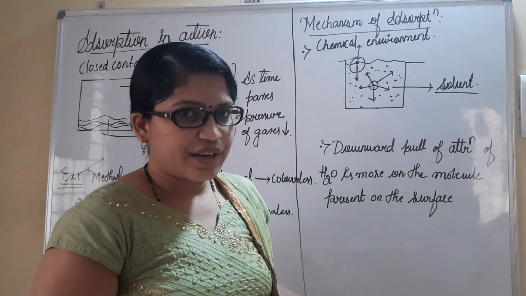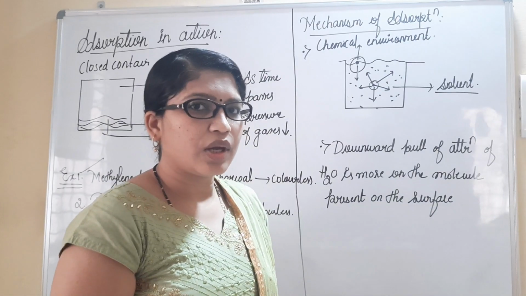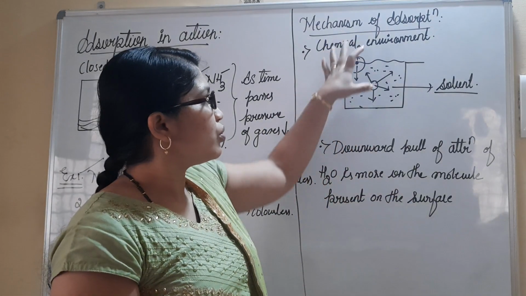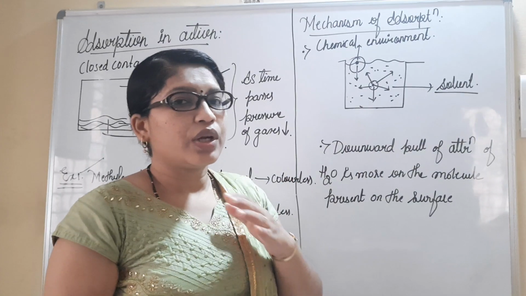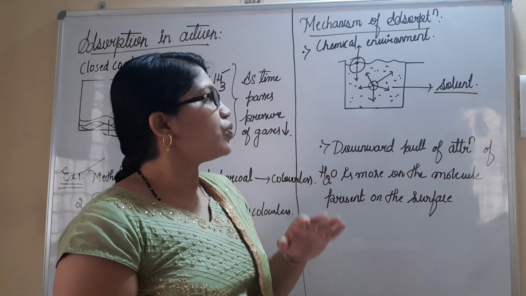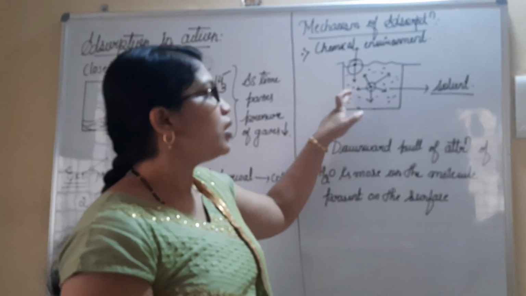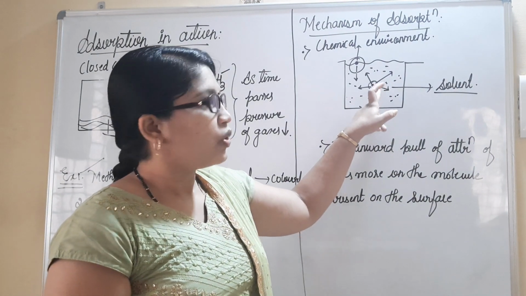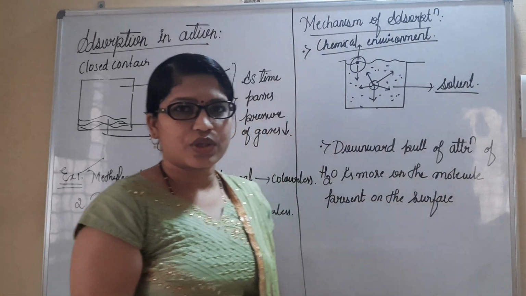There will be an adsorption process. For the adsorption process, certain molecules are going to be involved, and those molecules, with the same kind of force of attraction or a different kind of force of attraction acting around them, will show different extents of adsorption. So the adsorption carried out by this molecule is entirely different from that carried out by this centrally placed molecule. This is what we have understood regarding the chemical environment for the adsorption process.